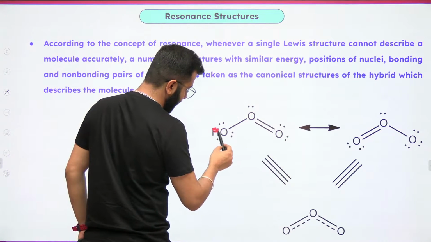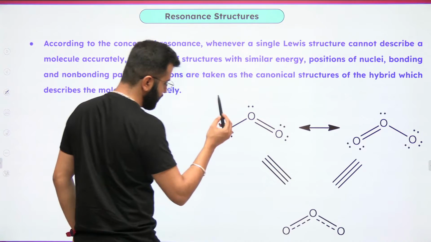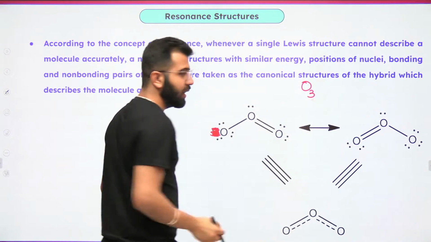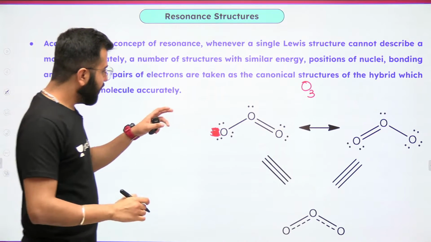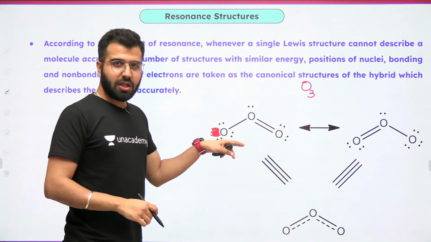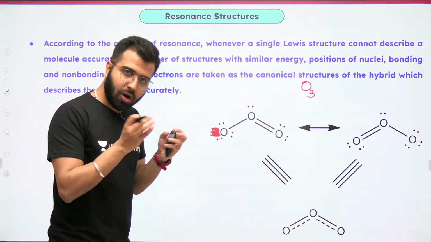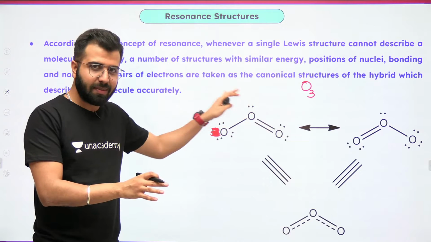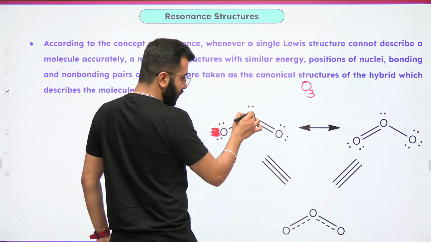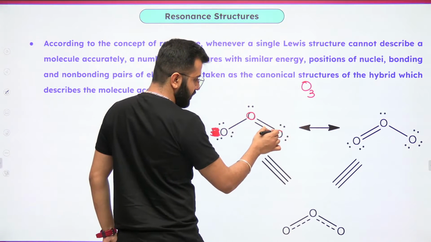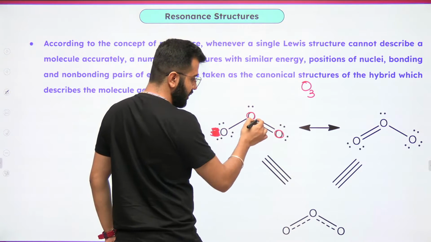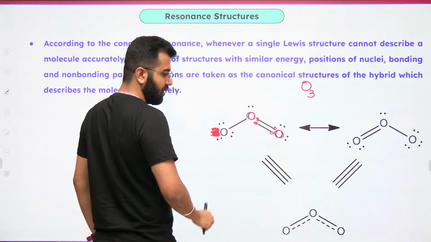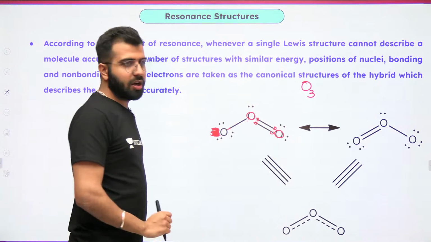Let me just remove hydrogen. There is no point of having hydrogen in the case of ozone. Over here we are talking about O3. Okay, now guys, pay attention. What exactly happens with the ozone, or there are a lot of different molecules which can actually show resonance. We're taking an example of ozone. This oxygen and this oxygen are forming double bonds. But with this one, they are forming a coordinate bond.